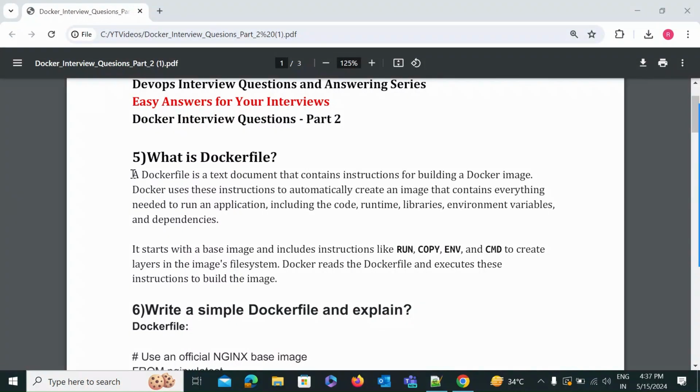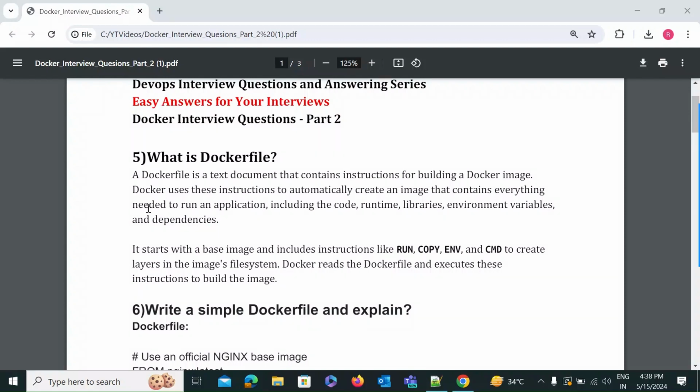A Dockerfile is a text document that contains instructions for building a Docker image. Docker uses these instructions to automatically create an image that contains everything needed to run an application, including the code, runtime, libraries, environment variables, and dependencies. It starts with a base image and includes instructions like RUN, COPY, ENV, that is environment, and CMD to create layers in the image's file system. Docker reads the Dockerfile and executes these instructions to build the image. Like this, you have to explain in a simple way what a Dockerfile is.